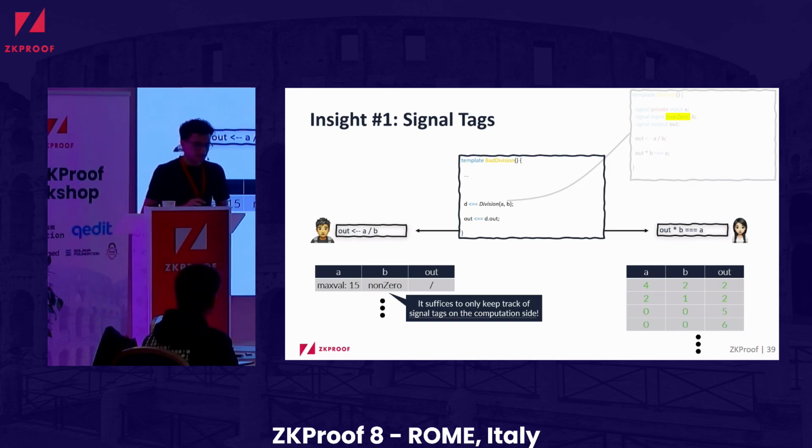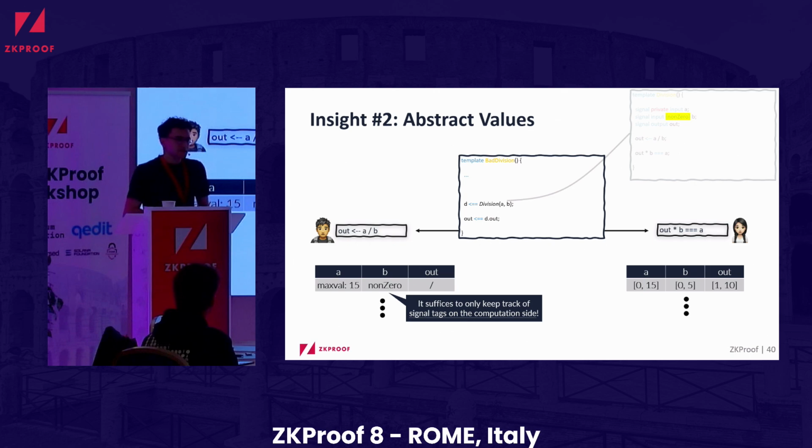Then on the verification side, we approximate this set of values by having ranges of possible values that this verifier might accept. I will soon explain how we get to these ranges, but instead of going over all possible sets and checking whether the verifier accepts or not, we look at the program and we approximate that the only possible values that, for example, the verifier will accept for B is any value between 0 and 5. We get that information. I will explain how.